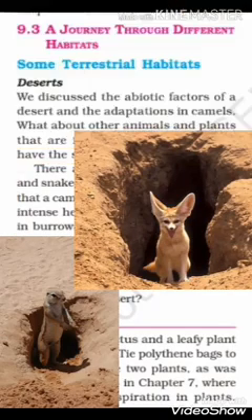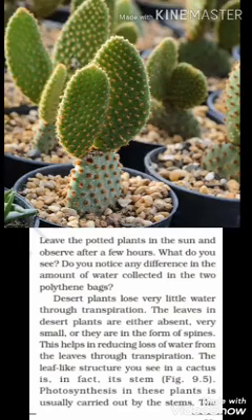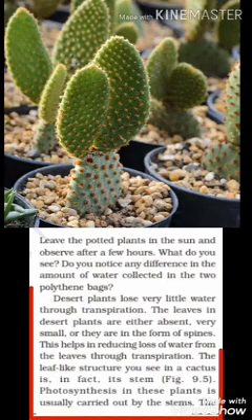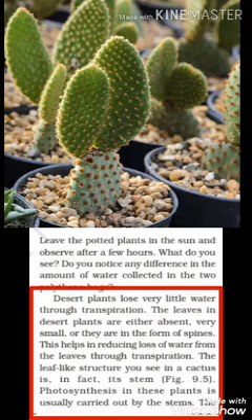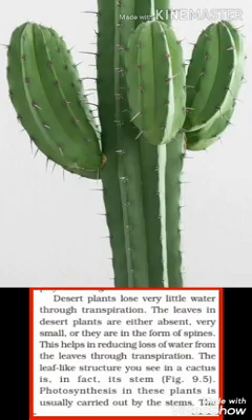Desert plants also show adaptation. They do not have leaves, so they do not lose water through transpiration. The leaves in desert plants are either absent or very small, or they are in the form of spines which look like thorns, and this reduces the loss of water from the leaves through transpiration.